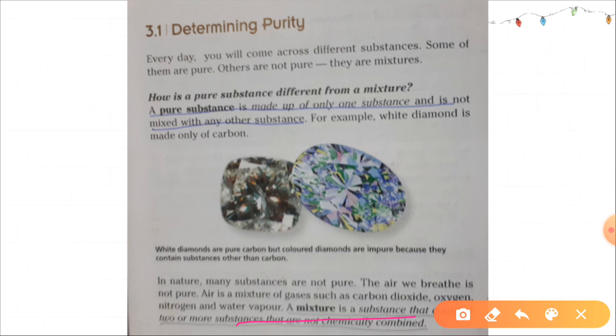For example, if you want to extract oxygen from air, it is possible. Similarly, you can extract nitrogen from the air, because nitrogen, oxygen, water vapors, and carbon dioxide are not chemically combined, they are just physically combined. So you can easily purify or separate these things.